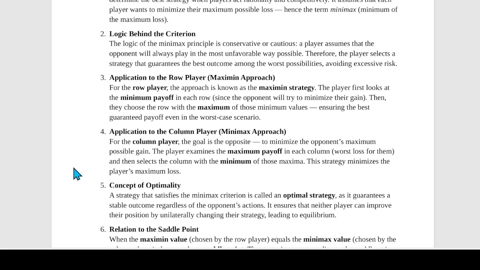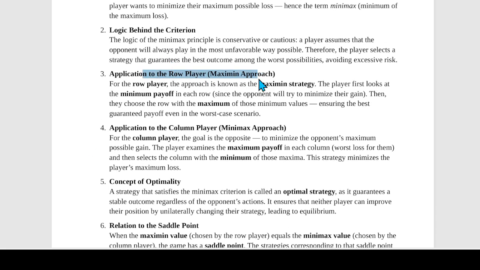Now for the row player. The row player will use the maximin strategy. The row player will identify the minimum payoff in each row, that is the worst outcome per row, then choose the row with the maximum of these minimum values. ठीक है, पहले minimum payoff in each row निकालेगा, फिर उन values में से maximum value निकालेगा. This guarantees the highest safe payoff even if the opponent tries to reduce his gains.